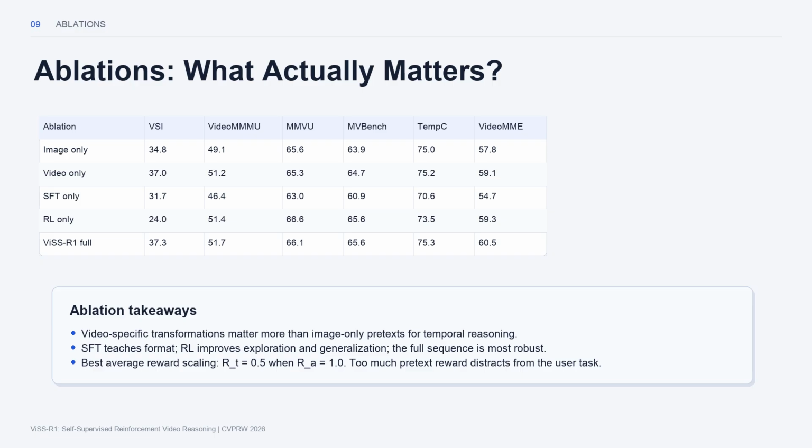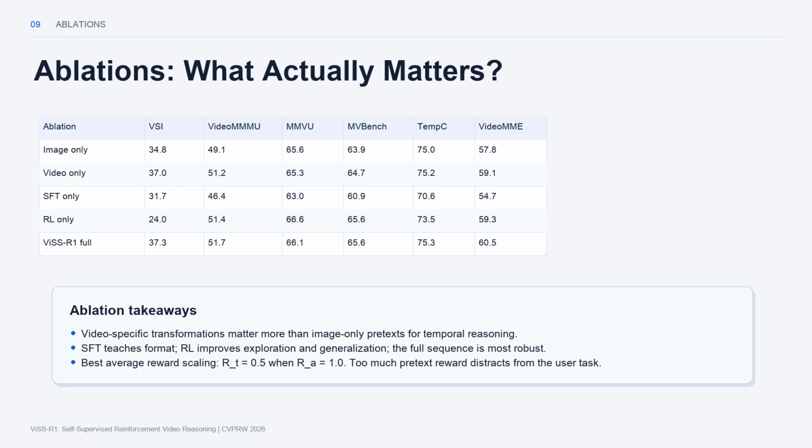The ablation studies clarify what matters. First, image-only pretext tasks are already useful, because spatial understanding transfers to many video tasks, but video-only pretext tasks perform better overall, which confirms that temporal representation learning is essential for video reasoning. Second, the training paradigm matters. SFT-only training teaches the model to follow the response format, but it does not fully unlock reasoning ability.